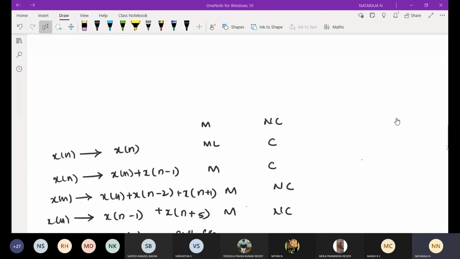Surya Vijay. Tiwari Siddharth. Vaishnav is absent for class, right?